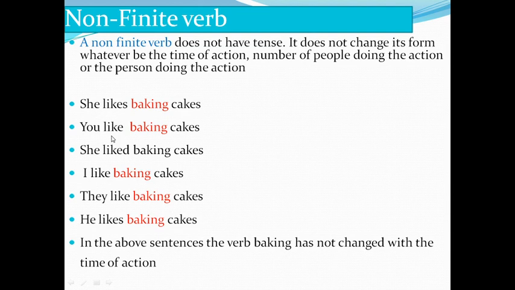She likes, you like, but this doesn't change. Okay, these verbs don't change. So these are called non-finite. These are called finite verbs. Change, doesn't change. Okay, so in the above sentences, the verb baking has not changed with the time of action. So that's why it's called non-finite verbs.